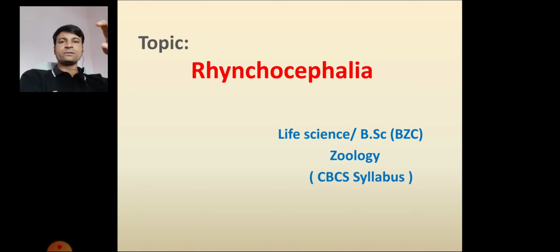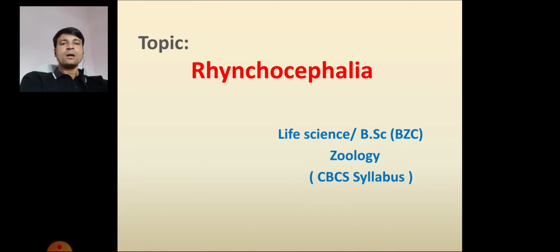Rhynchocephalia is an order. It belongs to the class Reptilia, reptiles. Presently, only four orders of reptiles live on Earth: first Rhynchocephalia, second Chelonia, third Squamata, fourth Crocodilia. Among these four orders, Rhynchocephalia has some unique characters. That's why it is considered an important topic for examination purposes as well as entrance points of view.